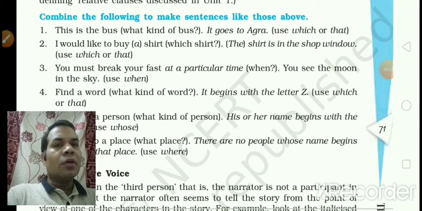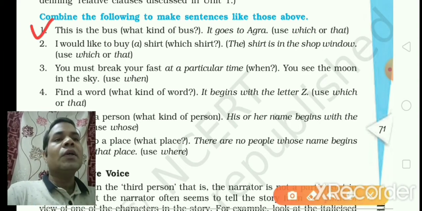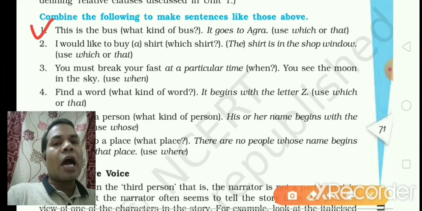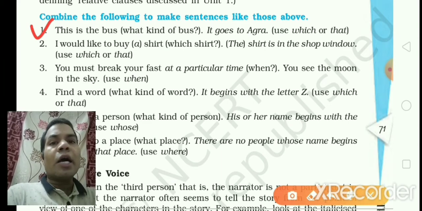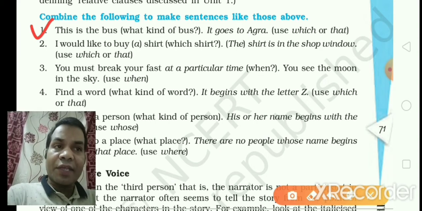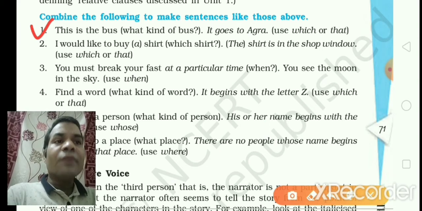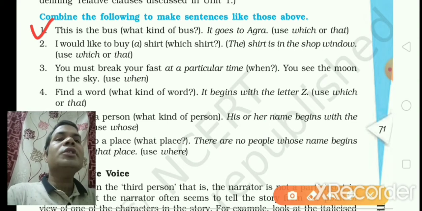So this is the bus that goes to Agra, or this is the bus which goes to Agra. Both are correct. The bus is a non-living object, so that is why we can use either which or that. And for a human being, we use who.